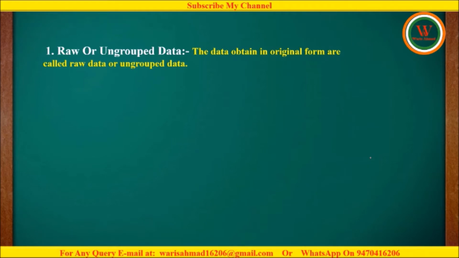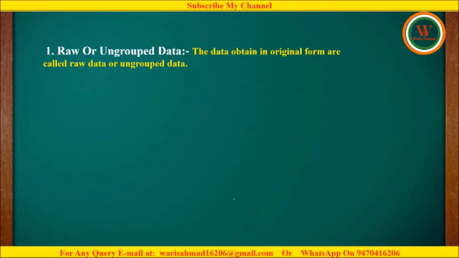Suppose we are doing a survey in a class to find out the blood group of each student. Then we can find out the blood group of the students like this. Suppose the blood group of the very first student is A, the blood group of the second student may be B, the blood group of the next candidate may be O, the next may be A, the next may be AB, and so on. All this collected data is termed as raw data, or we can say ungrouped data.